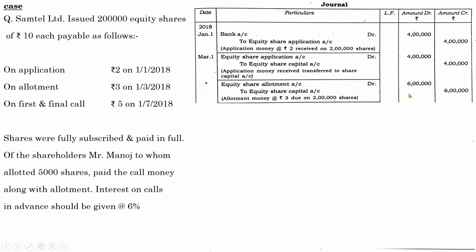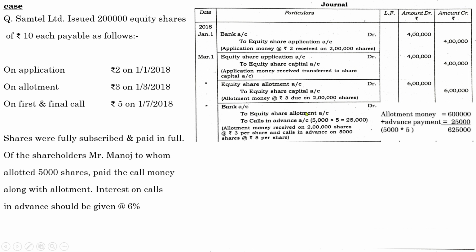Next, you need to pass the payment entry. Remember, you need to make the necessary adjustments in the payment entry. So the entry will be bank account debit to equity share allotment and to calls in advance. Let us find the total amount of allotment money received by the concern. As per the shares issued, the company should get an amount of 6 lakh.